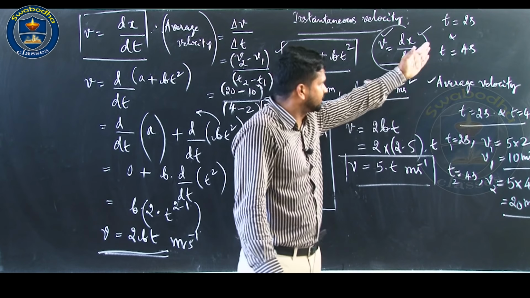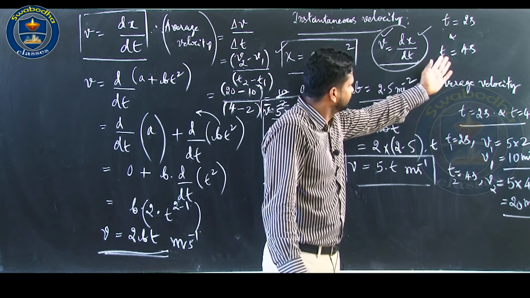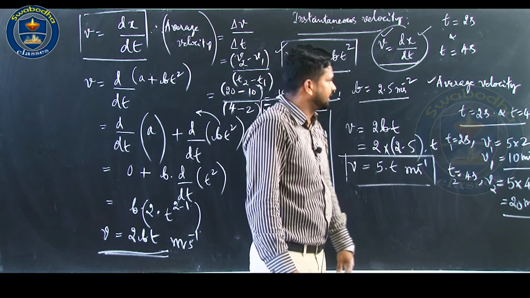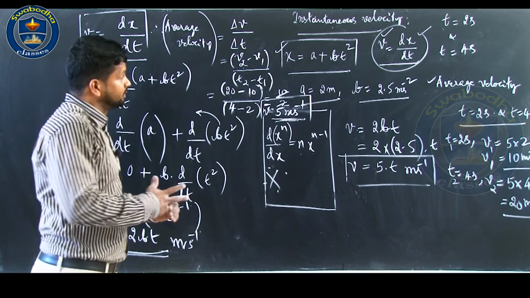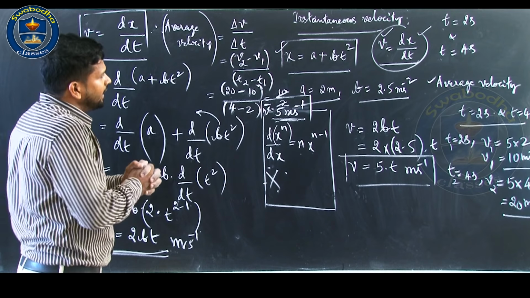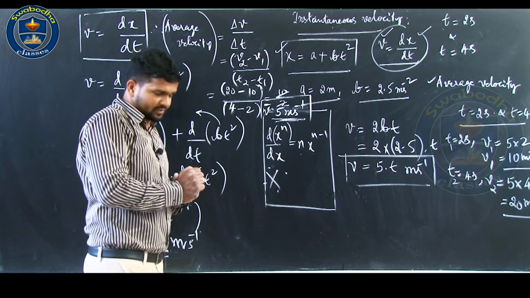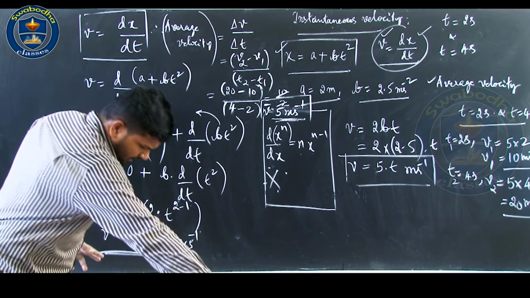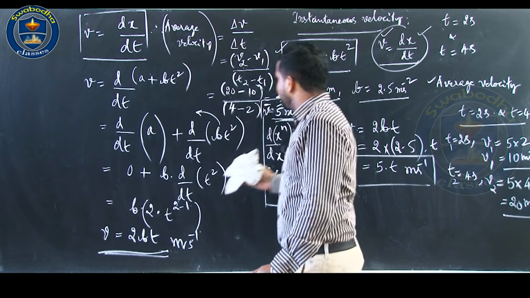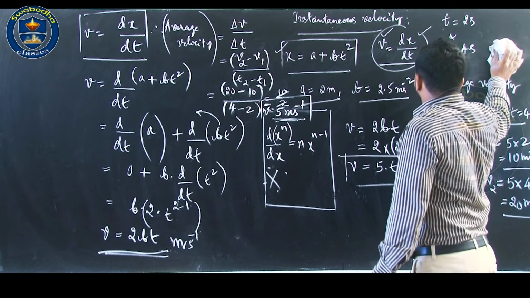Then substitute the corresponding values of time, and you will get the instantaneous velocity values at any instant, and you can also calculate the average velocity. So, this is just a worked out example in the NCERT book.